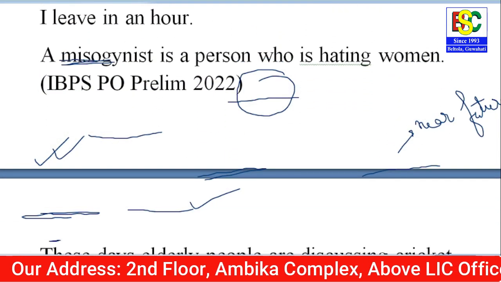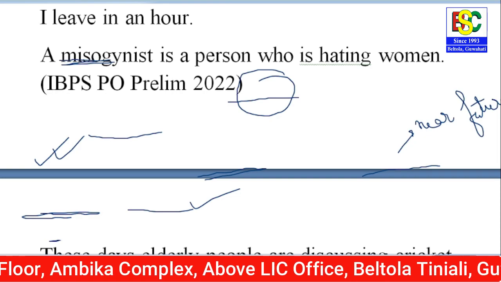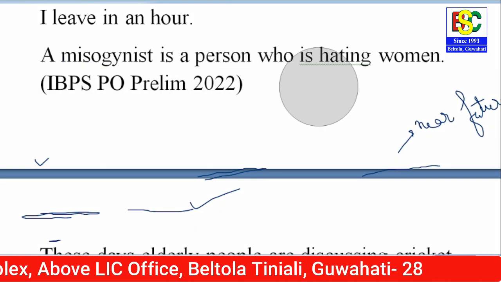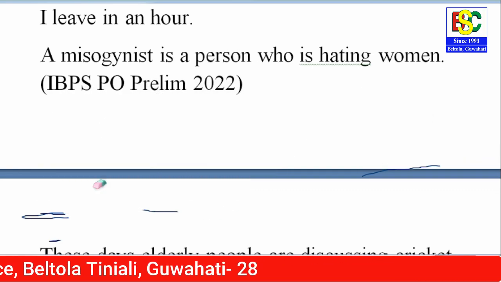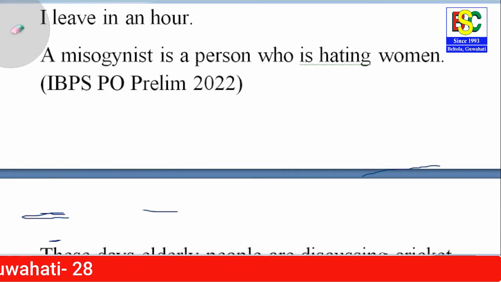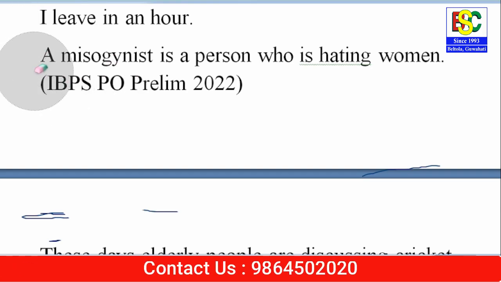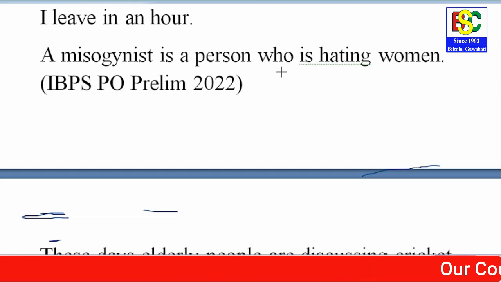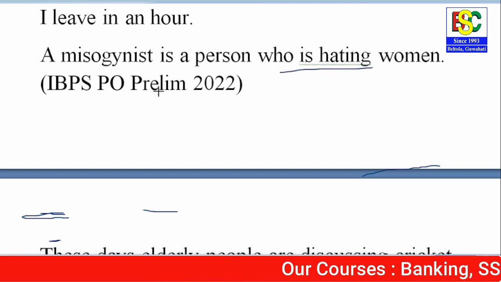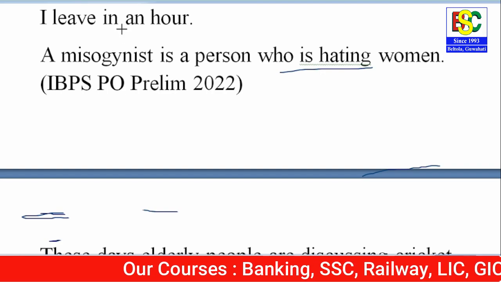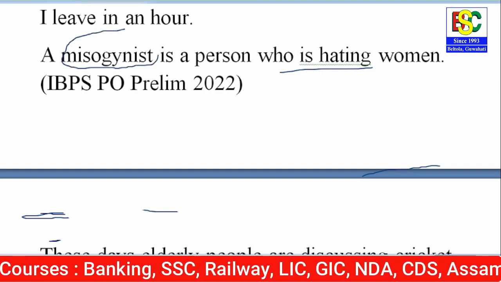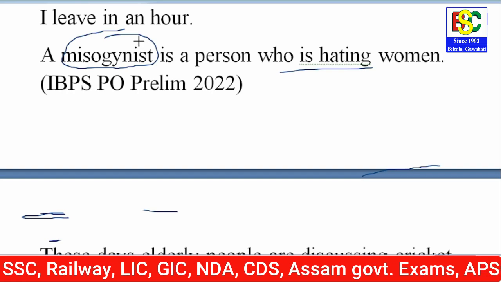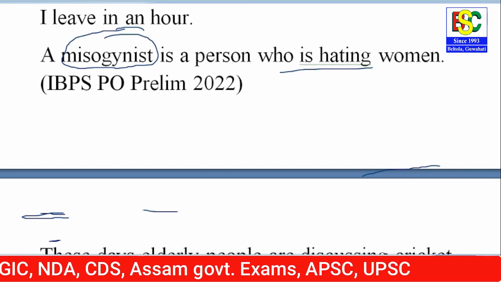A misogynist is a person who is hating women. Okay, so misogynist word जो है उसका meaning describe क्या है? Misogynist कौन होता है? Misogynist is a person who hates women, who is hating women. यहाँ पे लिखा है. Okay, now it's a fact. It's a factual description of this word misogynist.